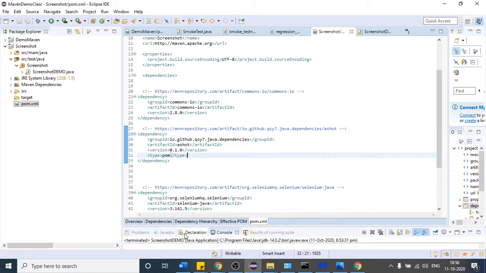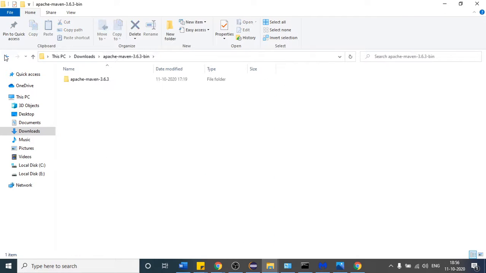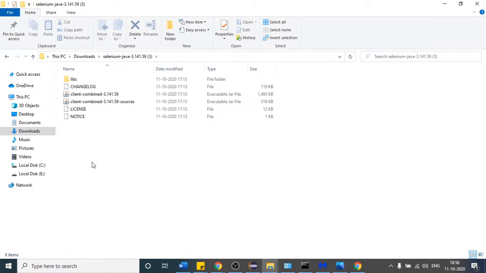And suppose what will happen if I talk about the Selenium dependency. So okay, you can consider this as one. Apache Maven, so this is the one. Okay, not this one. So I think we have Selenium. So suppose these are the jars you have incorporated in your project, right?